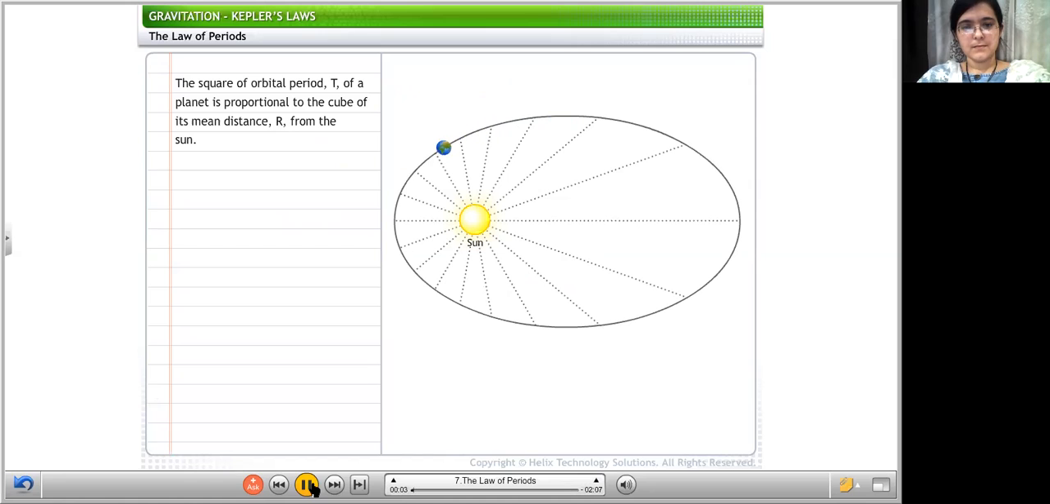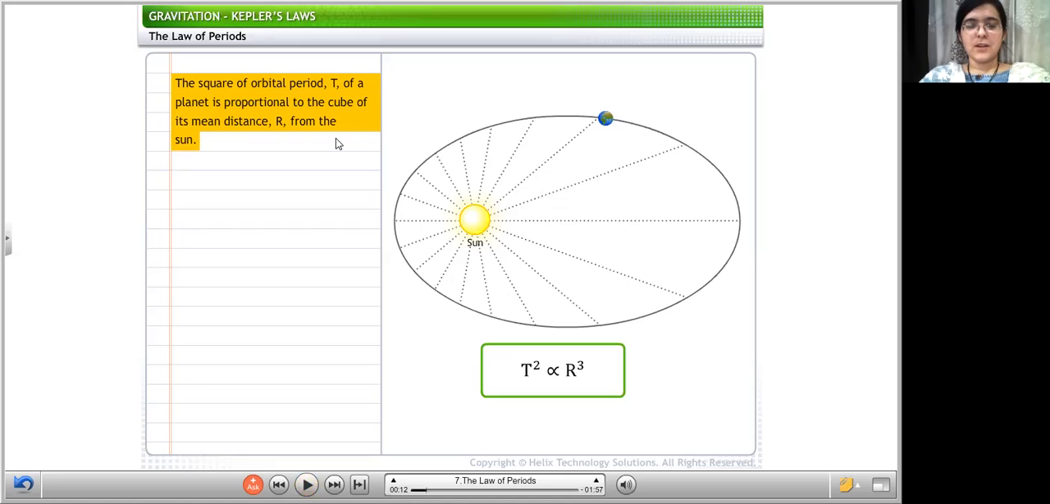The law of periods states that the square of orbital period T of a planet is proportional to the cube of its mean distance R from the Sun. This is your third law: the square of orbital period of a planet is proportional to the cube of mean distance from the Sun. T squared is proportional to R cubed, where T is your orbital period and R is your average radius. This is the law of periods.